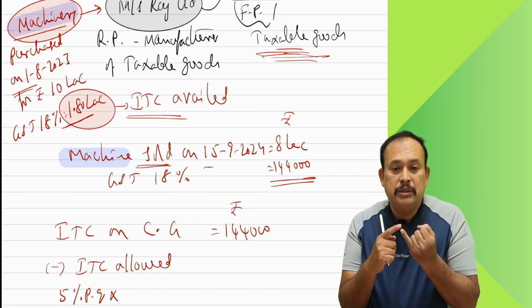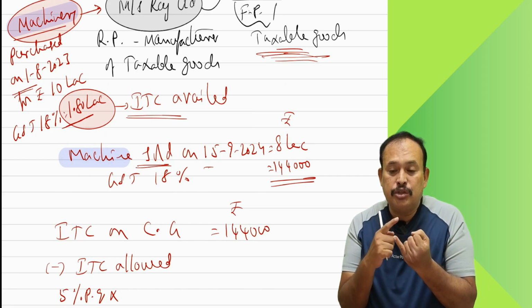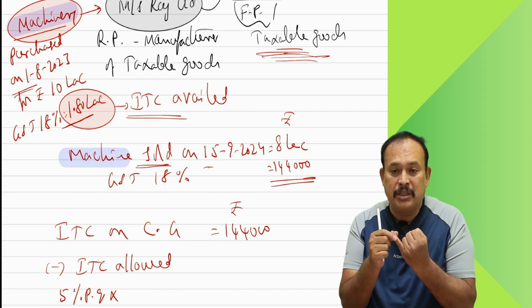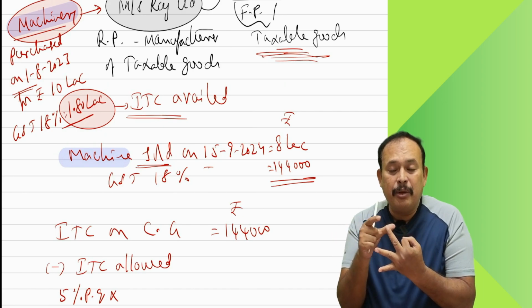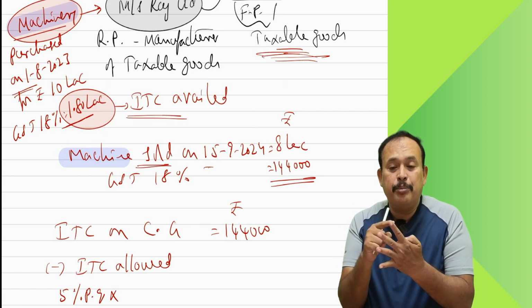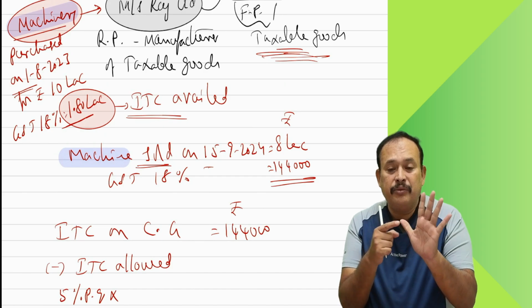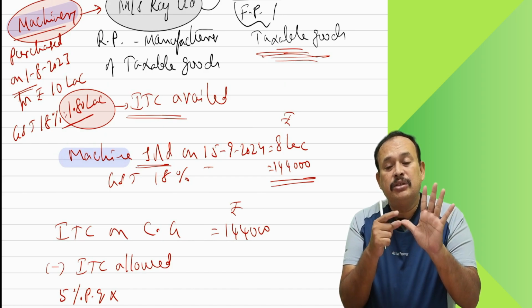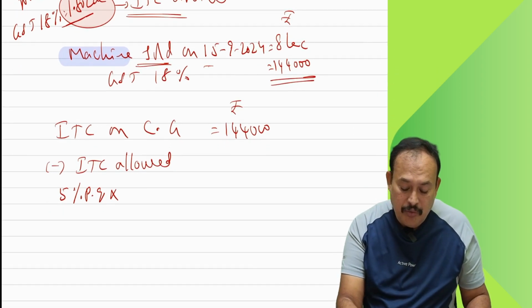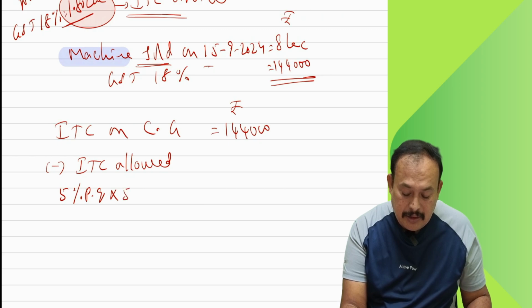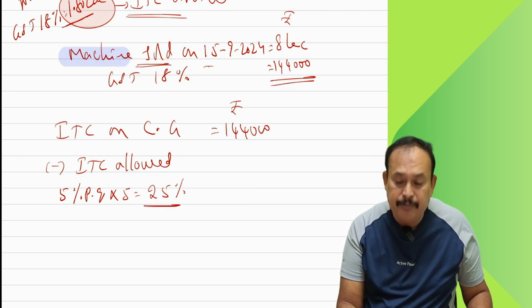So from the purchase, August month, July, August, September is 1 quarter. October, November, December, 1 quarter. January, February, March, another quarter. April, May, June, 1 quarter. Finally, July, August, September is 1 quarter. That is 5 quarters. For 5 quarters, how much percentage comes? 25%. Straight line method of deduction.